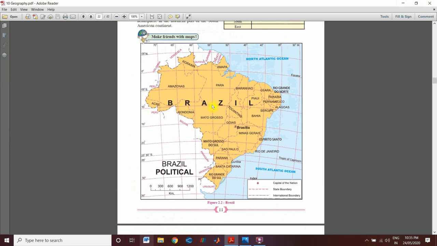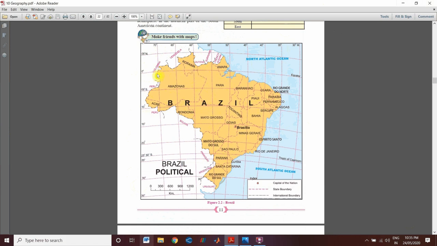About the location of Brazil: some part of Brazil lies in the north while most of it lies in the southern hemisphere, and it also lies in the western hemisphere, in the northern part of the South American continent.